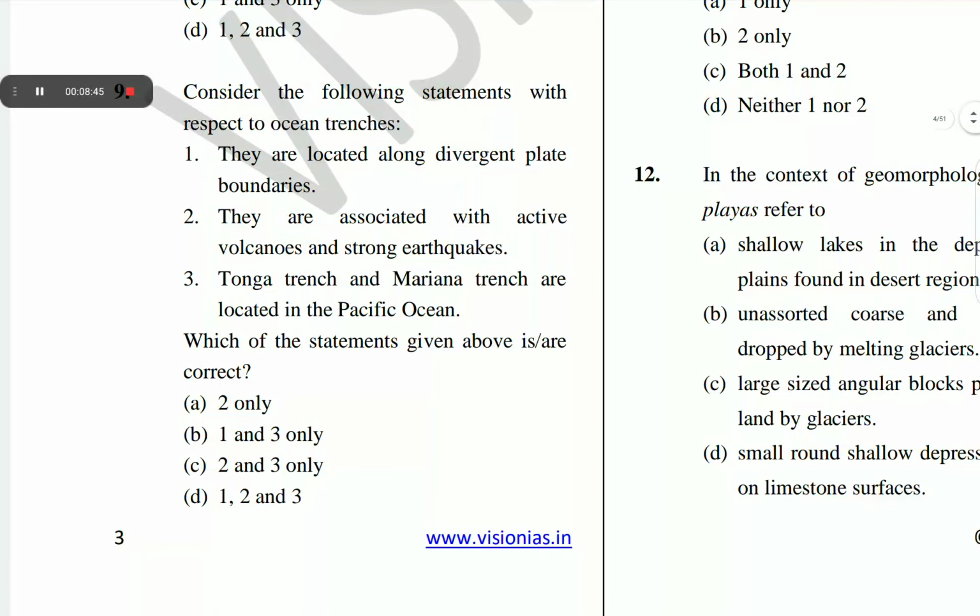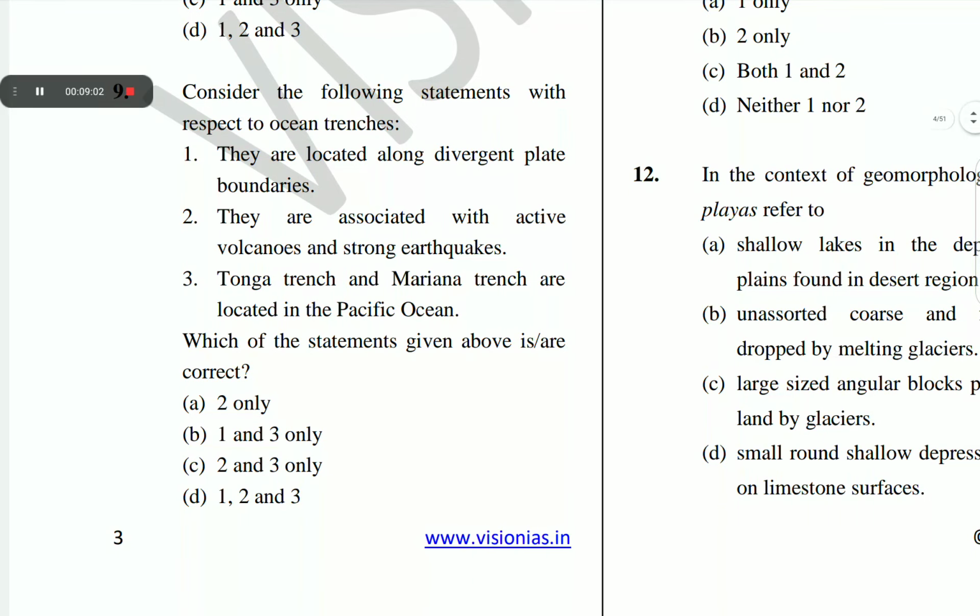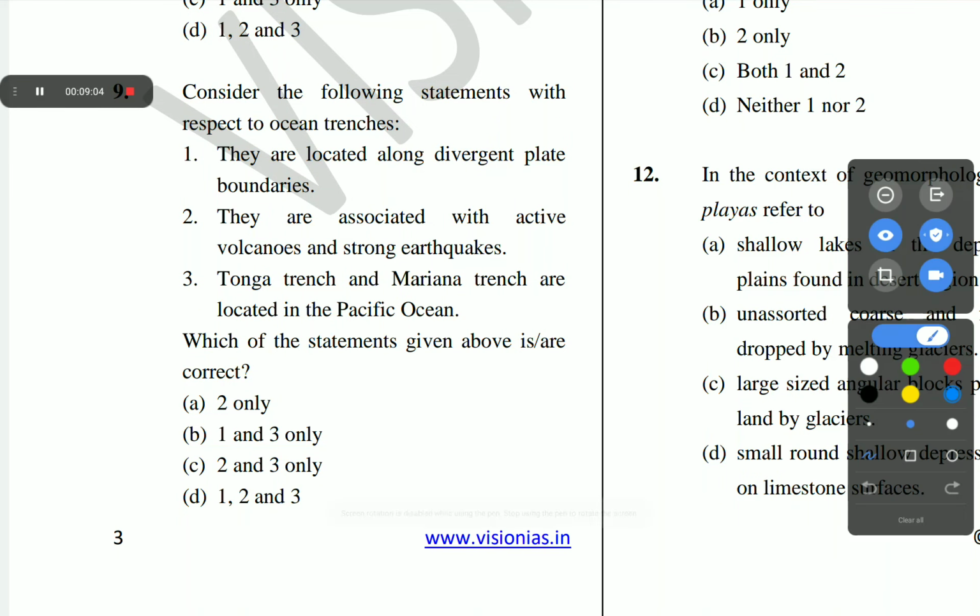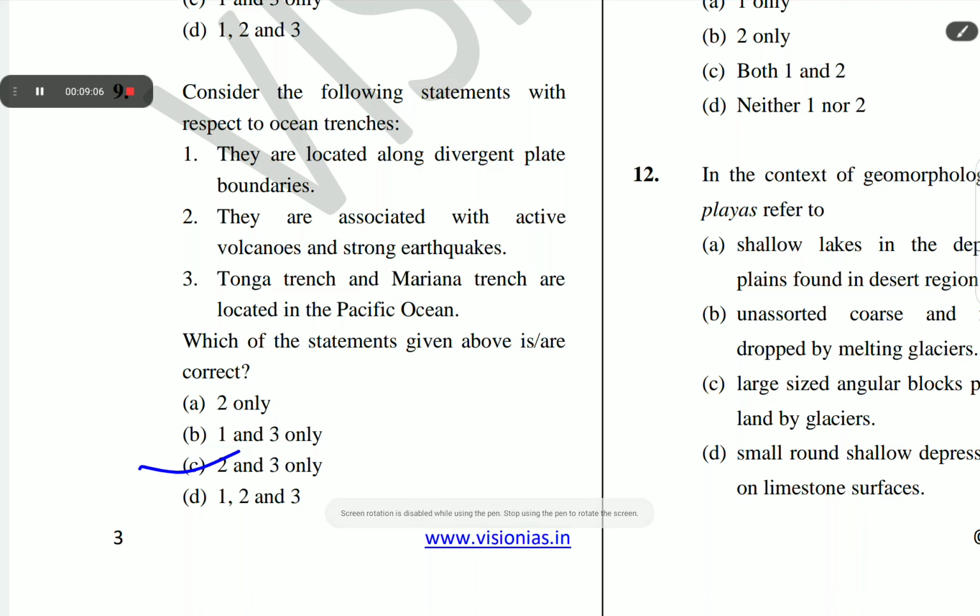The next question is question number 9. Consider the following statements with respect to ocean trenches. 1. They are located along divergent plate boundaries. 2. They are associated with active volcanoes and strong earthquakes. 3. Tonga Trench and Mariana Trench are located in the Pacific Ocean. The correct answer of question number 9 is C. 2 and 3 only.